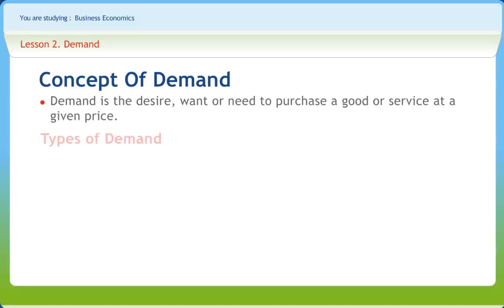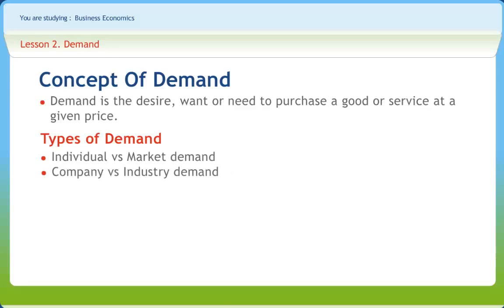The contrasting types of demand are individual and market demand, out of which the former is individual demand and the latter is the aggregate of individual demands. Company versus industry demand, where demand by a single company is a company demand while the total demand of all the companies put together of that industry is industry demand. Market segment versus total market demand, where demand of a particular segment of the market is market segment and demand of all the segments put together is market demand.